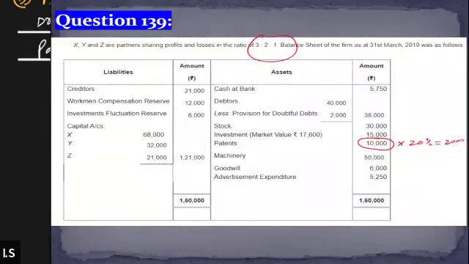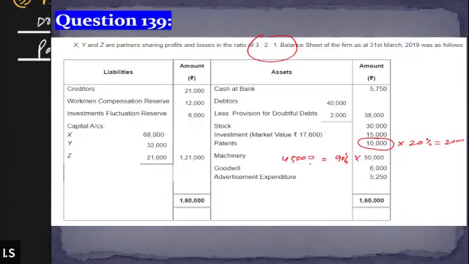That means the machinery will now be recorded at only 90%. 90% of 50,000 is how much? 45,000, is that right? So now the new value of the machinery is 45,000, which means there is a reduction in the value of the machinery by 5,000.